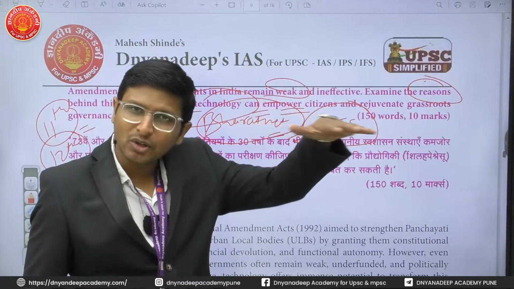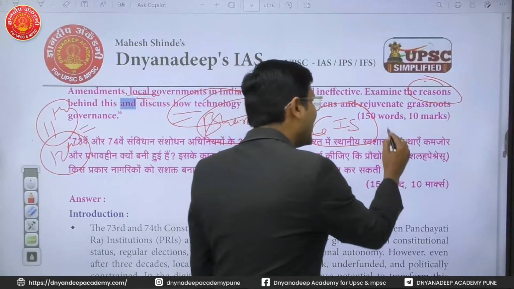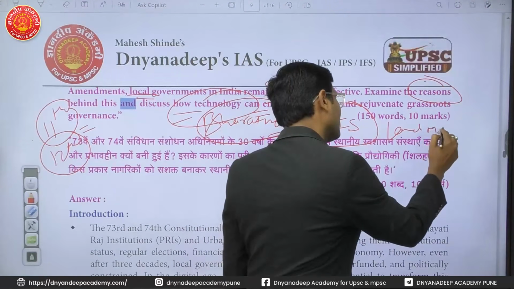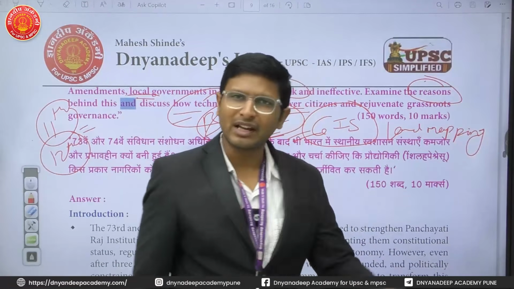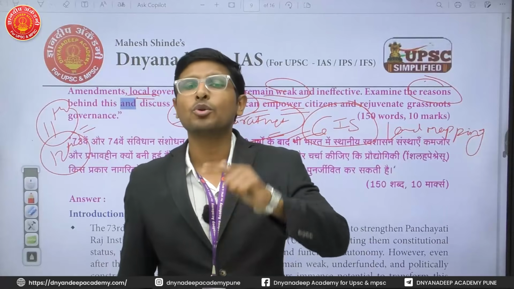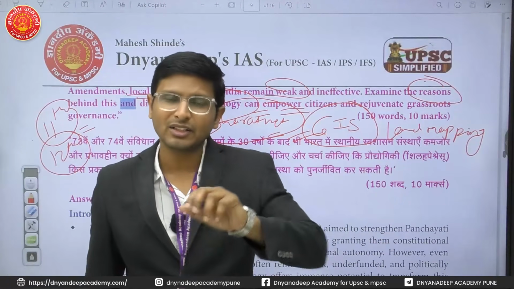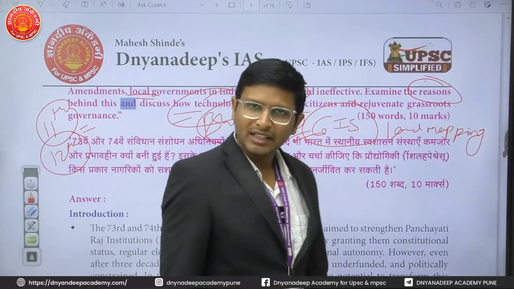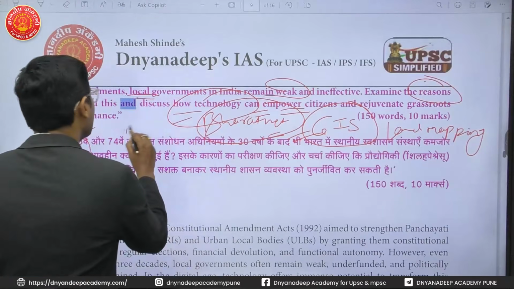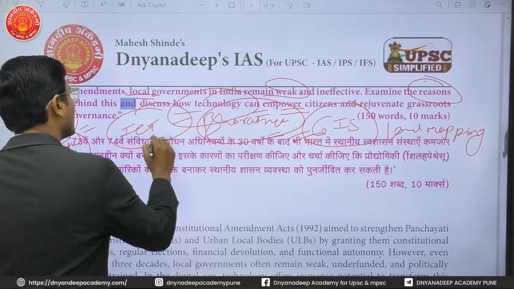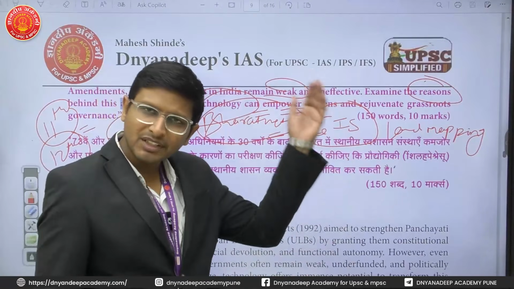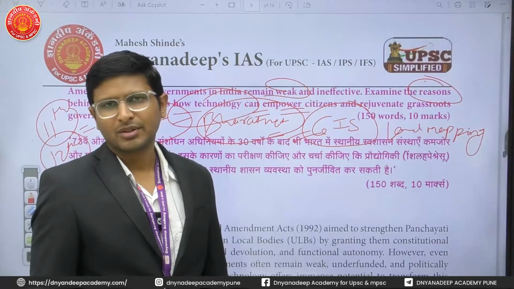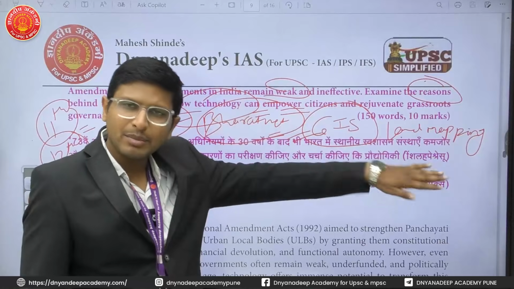Satellite technology can be used for land mapping, which will help implement the schemes better at the local level. Information and communication technology can also be used for transferring funds and keeping a check on the funds, so that the middleman can be skipped.